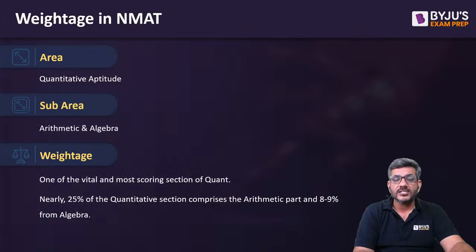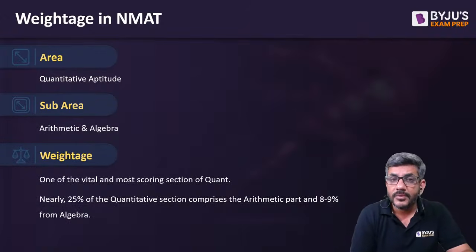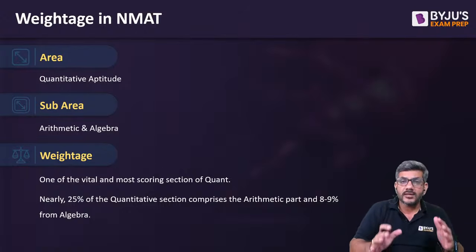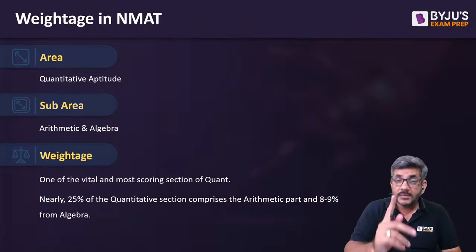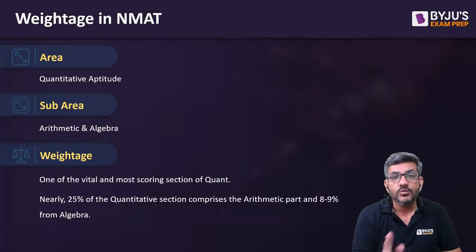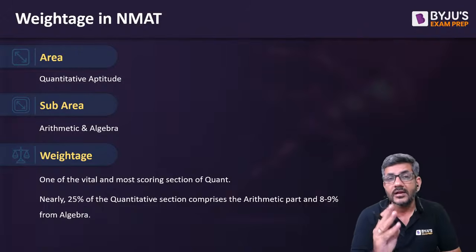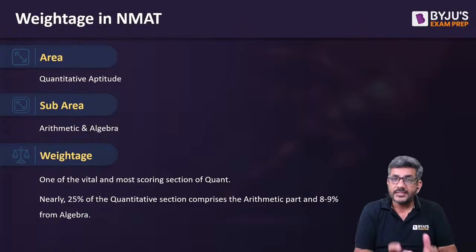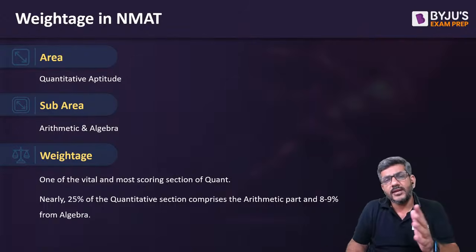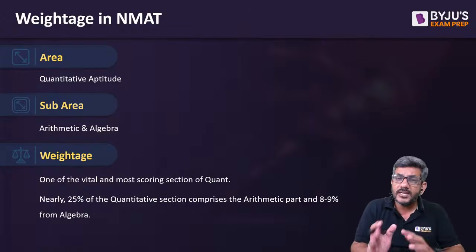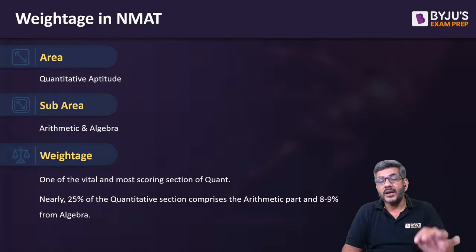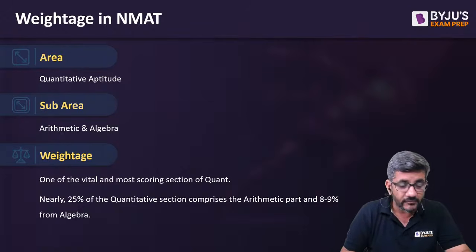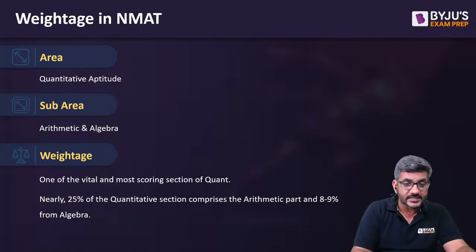How many questions can I expect? Approximately 1/4 of the section would be from arithmetic, and 8 to 9% is from algebra. So together it will make approximately 1/3 of your QA section. Let me tell you, in NMAT, it also includes questions on data interpretation and data sufficiency as well. So it is not that only these two areas are important for us. Yes, from CAT's perspective, arithmetic and algebra make roughly 70 to 75% of the section, but in NMAT they make just 1/3 of the section because DI and DS is also there, which is of course not there in the CAT QA section at least.